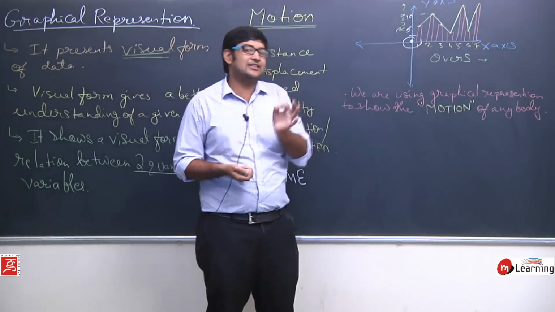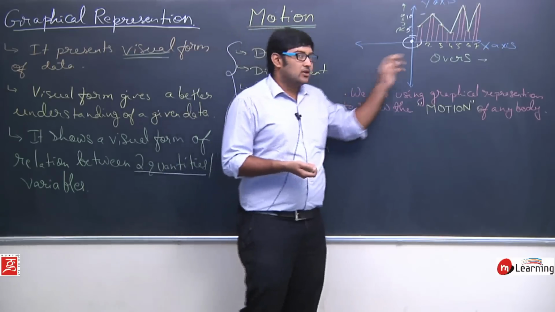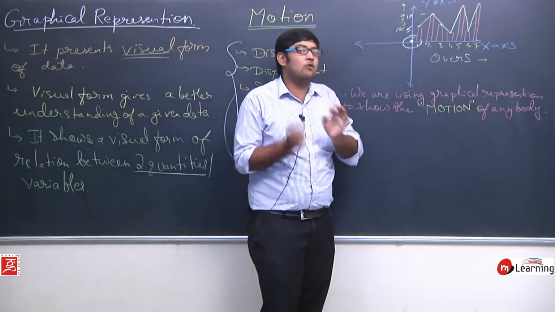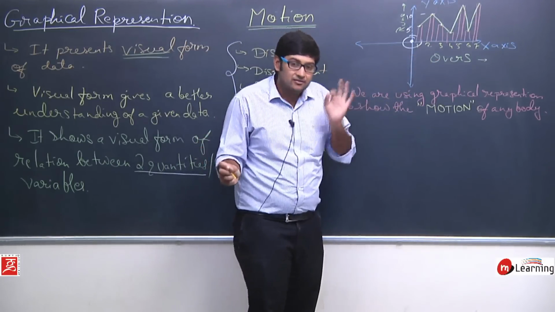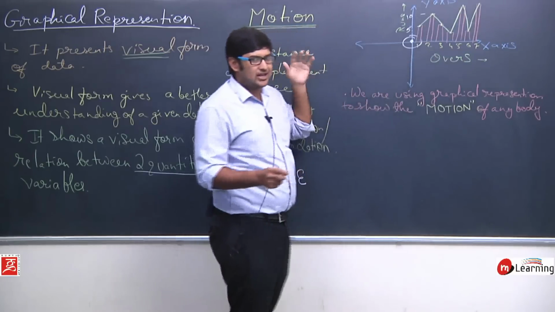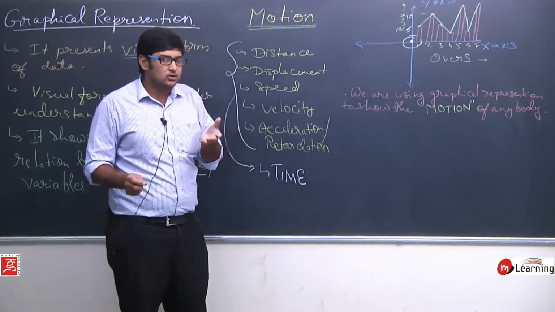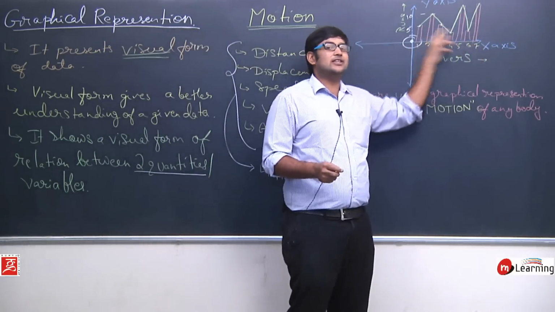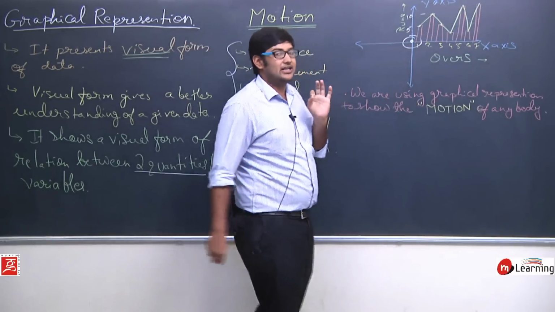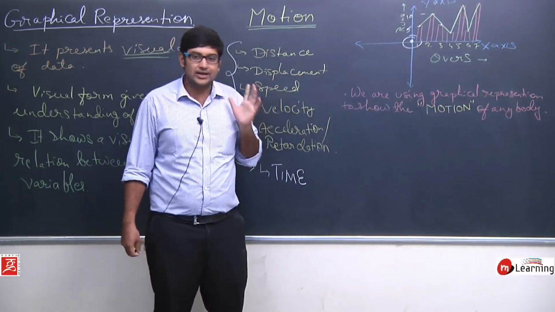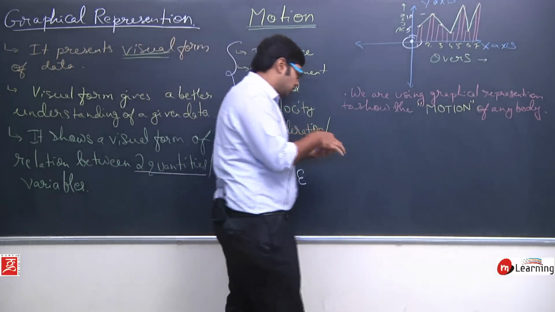It's because of a very simple rule: those quantities which are independent of any other quantity will come on the horizontal axis. This is a general rule. On the horizontal axis we will always plot those quantities which are independent of other quantities. So let's write the rule.